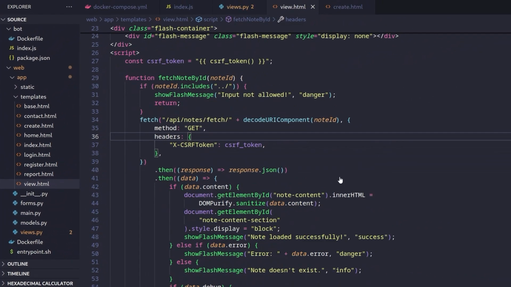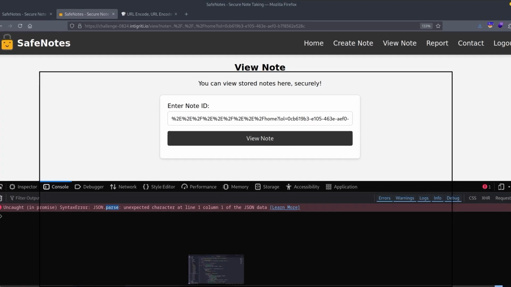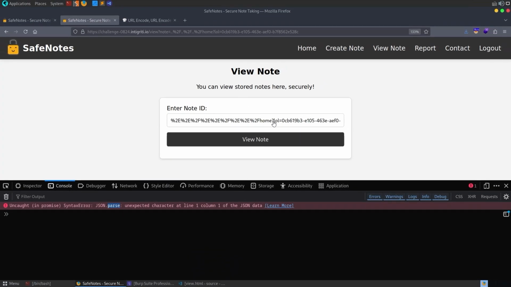Remember, if we go back to view, it is response.json, and then it's going to get the content key from the JSON object, and then it's going to load the value after sanitizing it. So there's nothing we can do here, right? Because we need to find an endpoint on the website which is going to deliver a JSON object, which I don't think there are any. And even if there were, it's not likely to deliver any malicious JSON, is it? We'll worry about that shortly. Let's first of all just see what happens whenever we test the different endpoints.